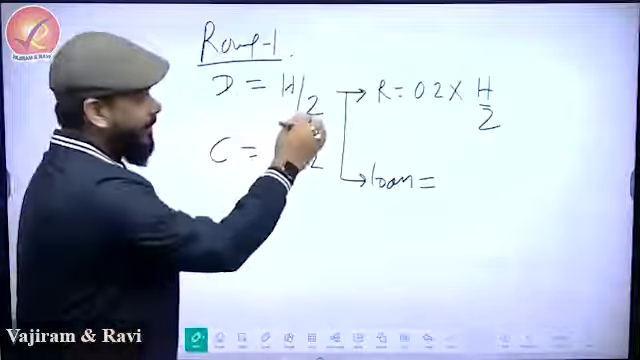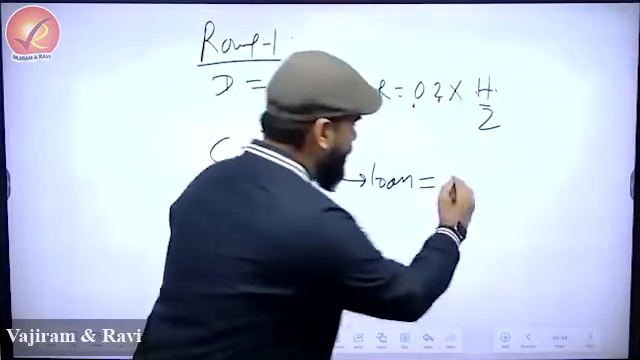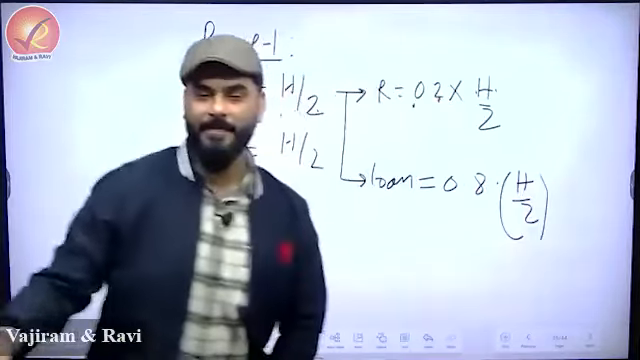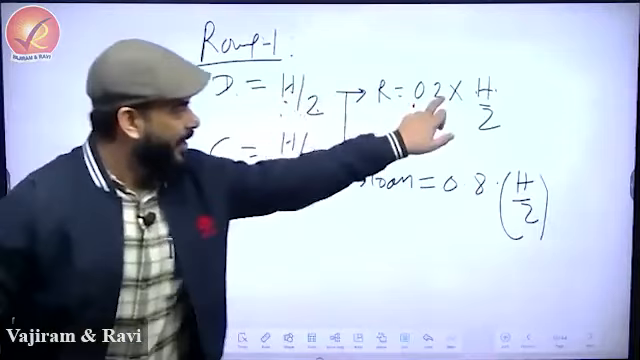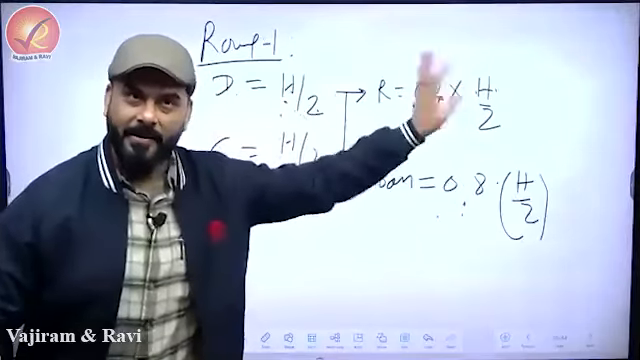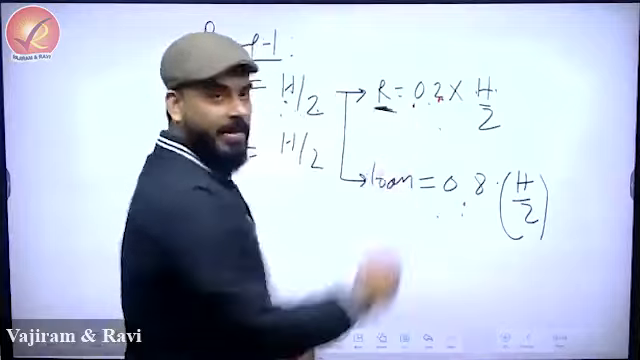H by 2 was there. From here, 0.2 into H by 2 is gone. 0.8 into H by 2 is remaining, because H by 2 is divided into two parts, 0.2 and 0.8. 0.2 is gone, blocked. This fund is reserves.